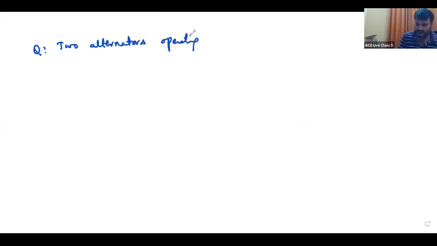Then coming to, as I told, the first one: two alternators M1 and M2 operating at UPF. The question is, two alternators operating in parallel, supplying a pure resistive load.